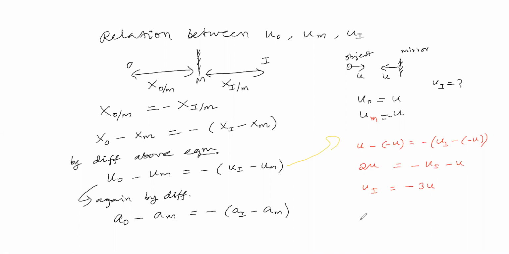That means image speed is equal to minus of 3 times of object speed. That means image moves opposite side of the object. Otherwise, image moves along the mirror. Like that we can take.